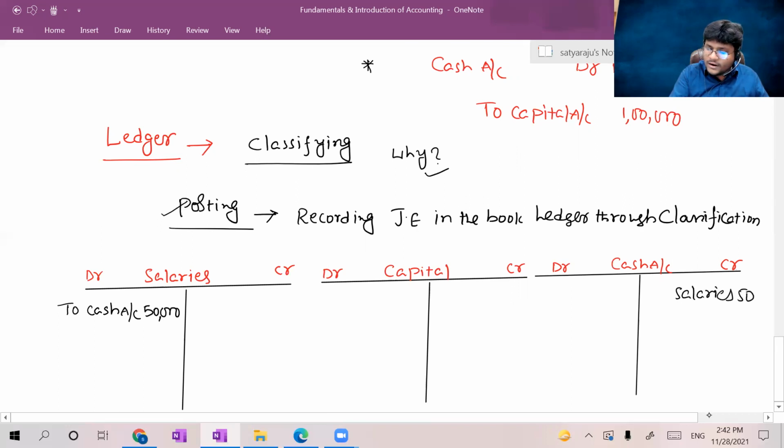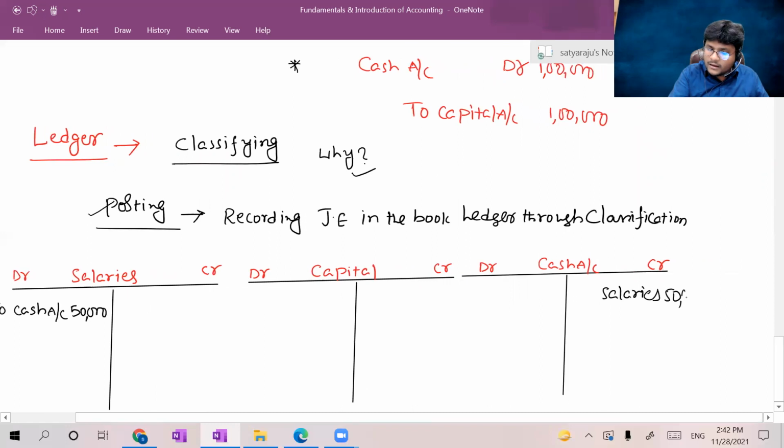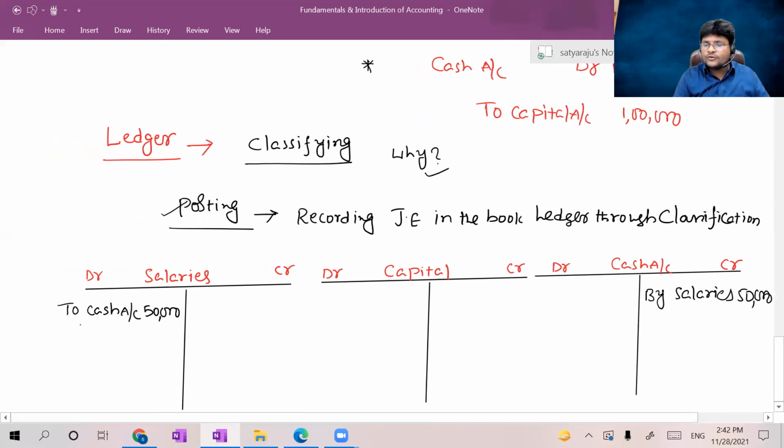Sir, why are you recording under the credit side, sir? Because the cash account was created, na? In the entry, cash was created. Cash account, credit side. Go to the credit side. While recording the credit side, you should use the word "by". While recording the debit side, you should use the word "to". Who told, sir? These are practices from long ago. Our people are using the same thing, so we are just using it like that.